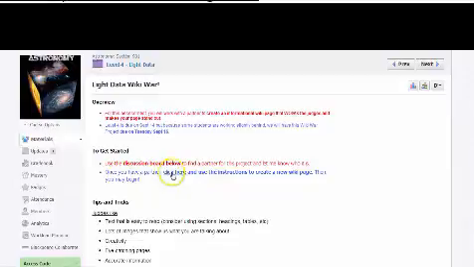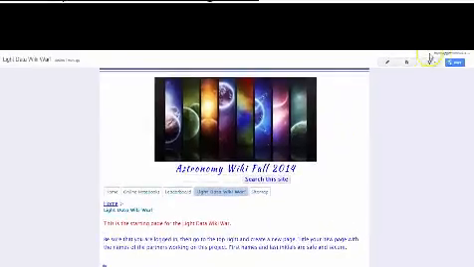Once you have a partner, you are going to be clicking on this link and heading on over to our Wiki. There is a whole page set up here to house all of our Wiki War pages. So what you will do is make sure that you are logged in. How do you know that you're logged in? Well, simple. You look up here to the top right and make sure your editing tools are there and that your email address is up on the top, and it must be your Jeffco Schools email address.